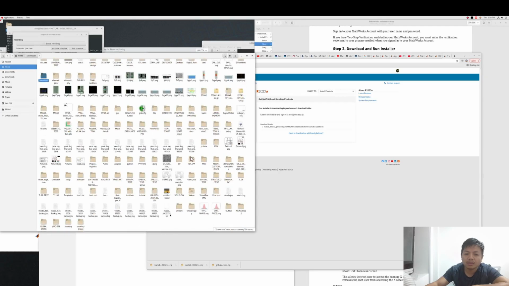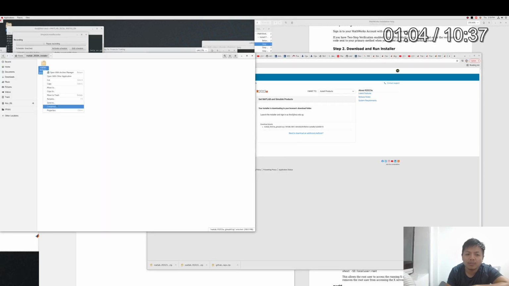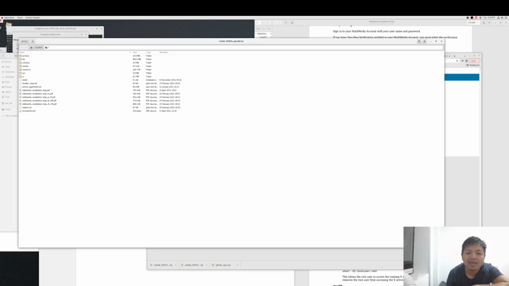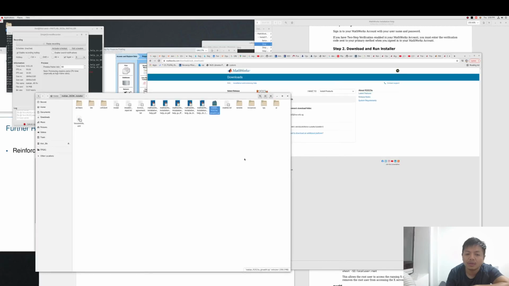Cut it and put it, creating a new folder, MATLAB 2023A. Place the downloaded file right here, extract it in the same folder.